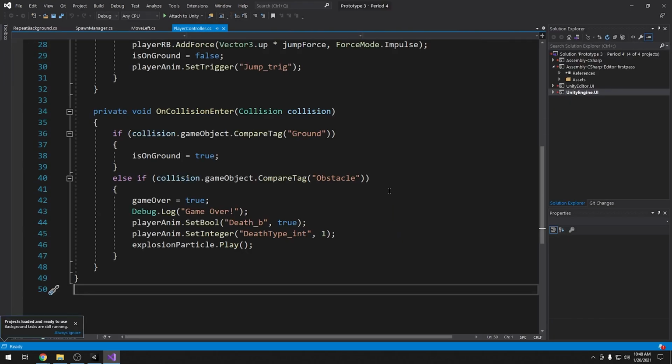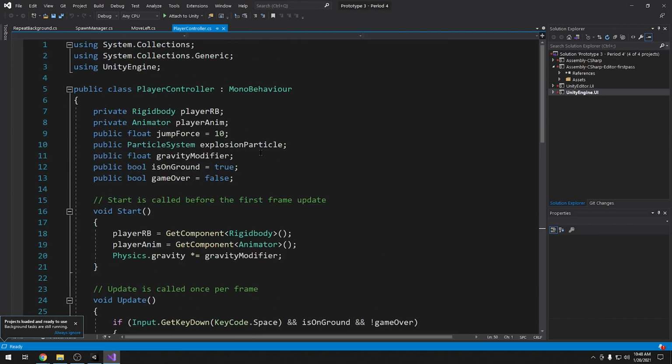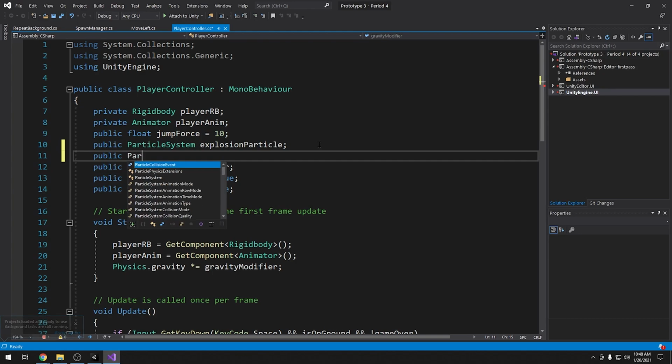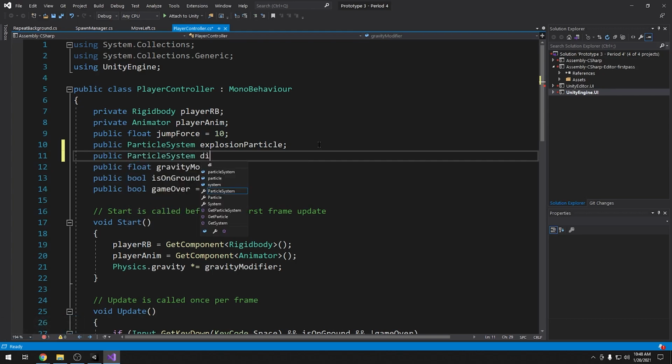What we're going to need to do, at the very top, just like we did for our explosion particle, is create another public variable that is a particle system, and we will call it our dirt particle. Awesome. And it's public again, so we can set it inside of Unity.